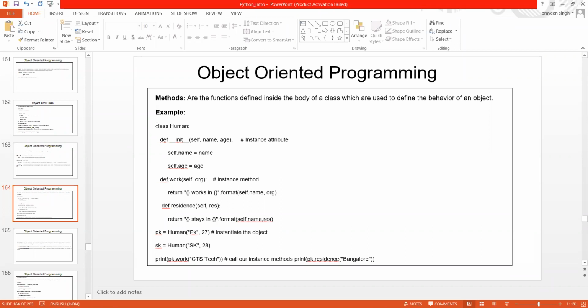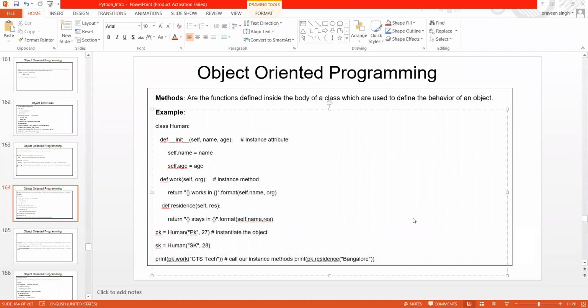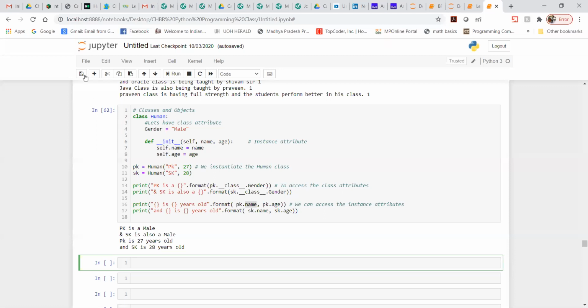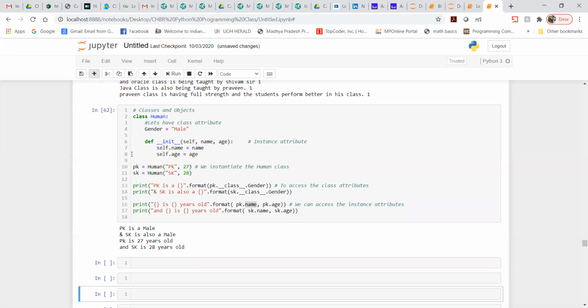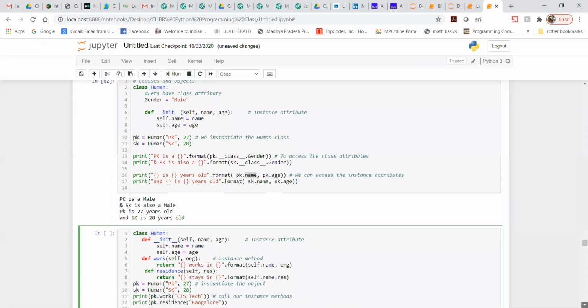Now, how exactly I'm going to define the method is that we have to use the same class name which I have used previously. You have to write it in the same manner. So let me go back to my Jupyter notebook. Let me share my Jupyter notebook. Here we go, and here I'm going to write like this. I'm trying to show you how exactly we can define the method here.